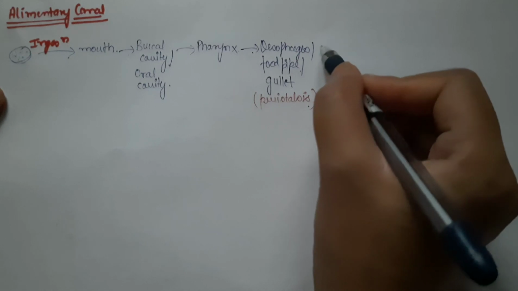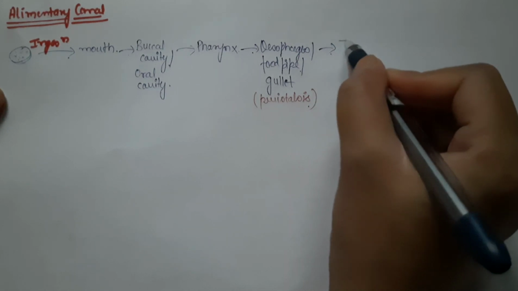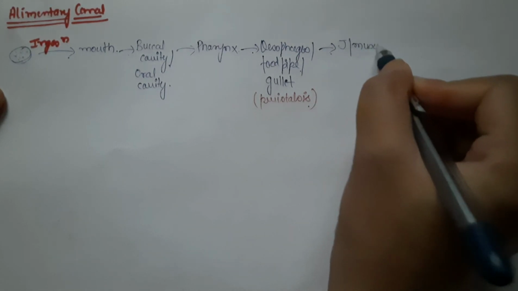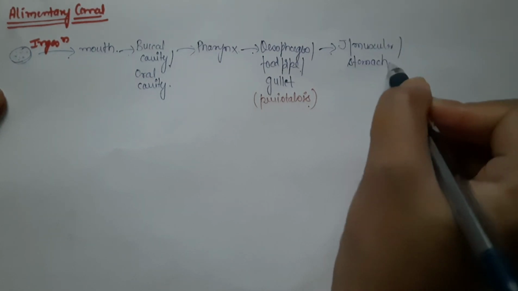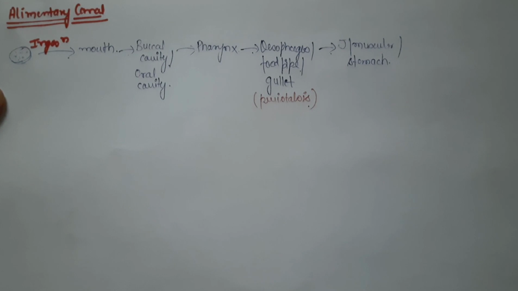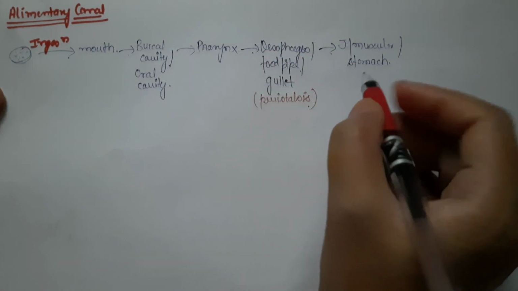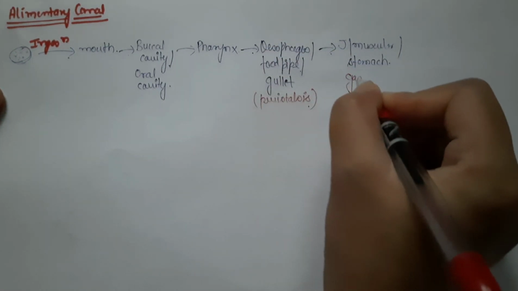And from the esophagus, food goes into a J-shaped muscular structure also called stomach. Another biological term for stomach is gaster.